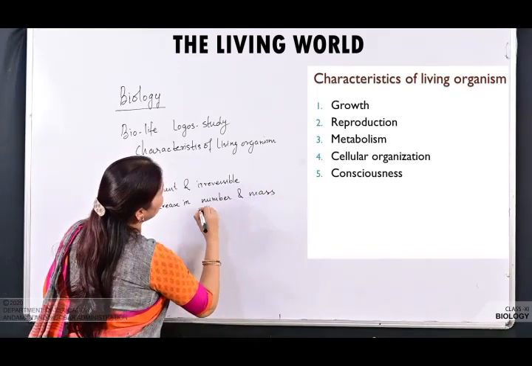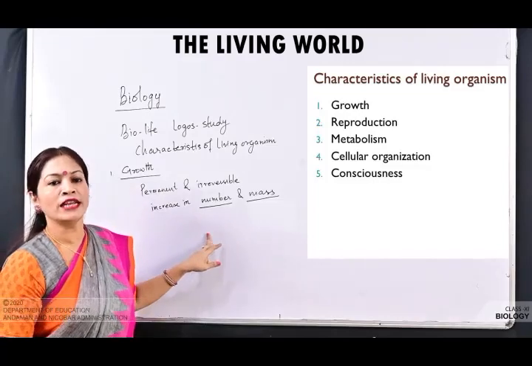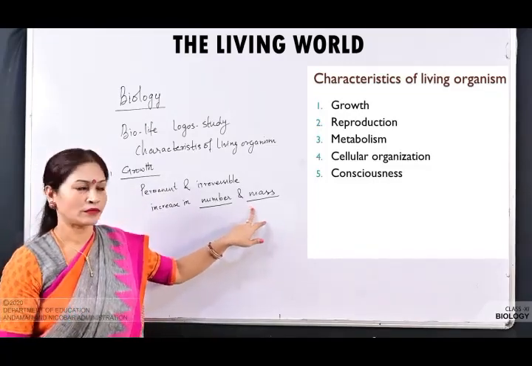So the twin features of growth are increase in number and increase in mass.